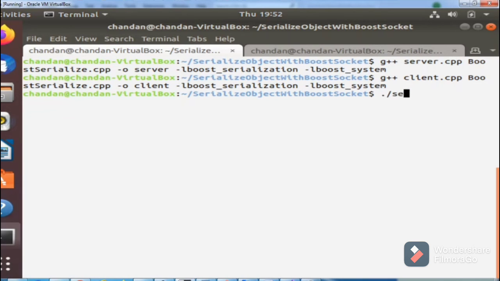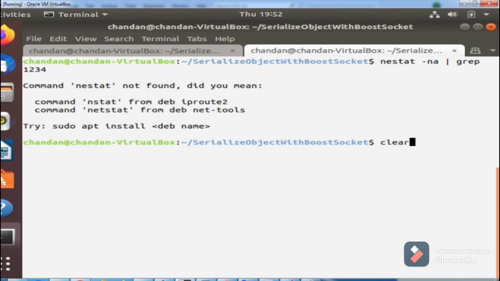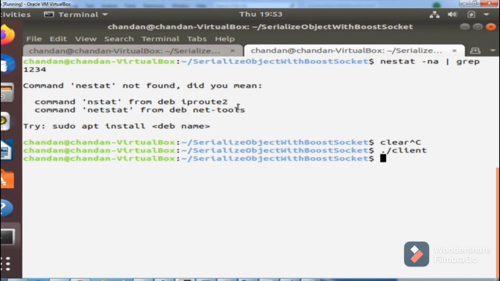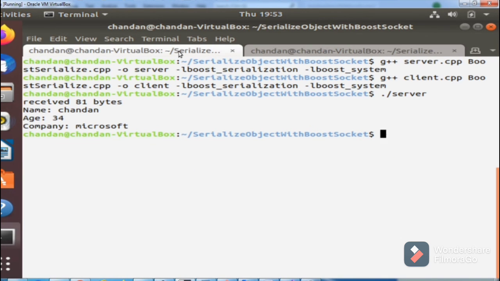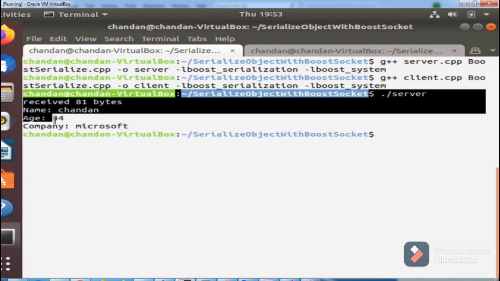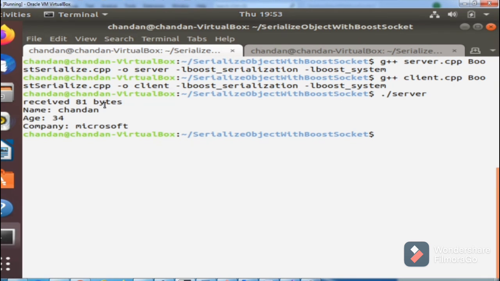Let's execute our server. The server is running on port 1234, so let's run our client now. We are running the client. The client has executed, and if we go back to our server, we see that the server has received 81 bytes of data, and it was able to display the member variables of that object accurately.